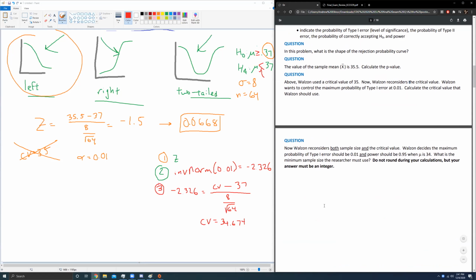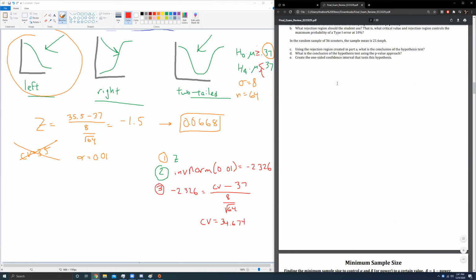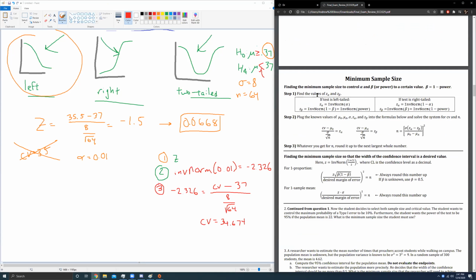Last question of this group is we want to find the minimum sample size. We see that phrase quite a bit, and that freaks us out. We're like, oh, wait a second, that should set off alarm bells. We don't want a minimum sample size page. I'm going to scroll down a bit. There's our minimum sample size. We've got a couple different types of minimum sample size questions. For those of you who have received it, I actually sent out an updated document that has a 2 proportion example and how to do that. But for now, we have minimum sample size for confidence interval, and we have minimum sample size to control alpha and beta.